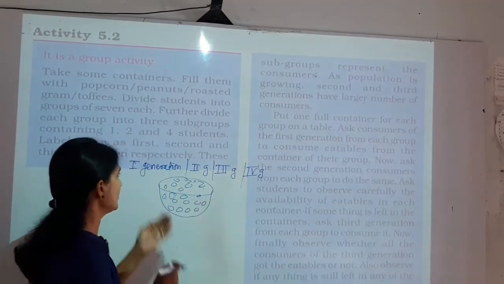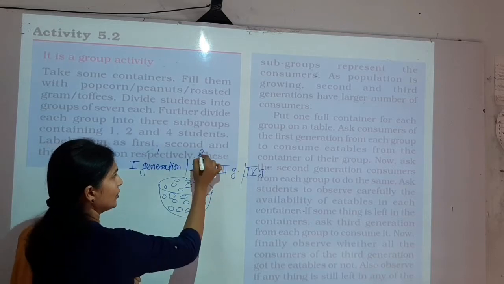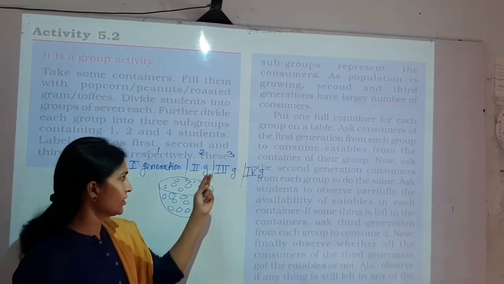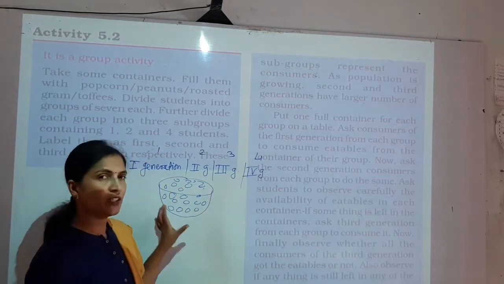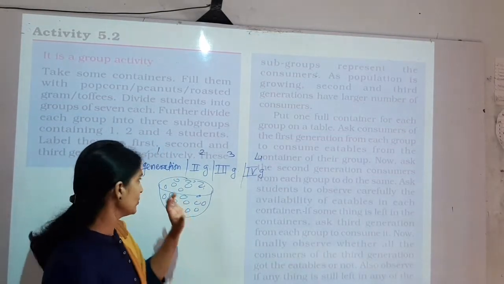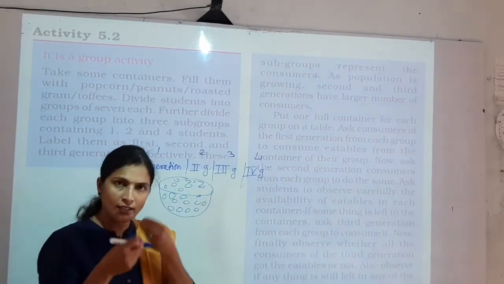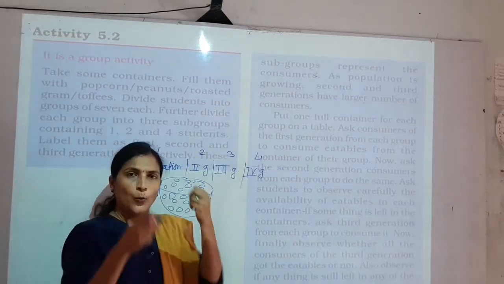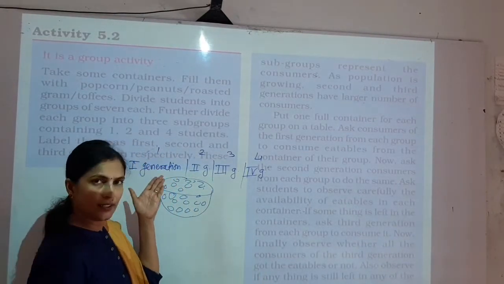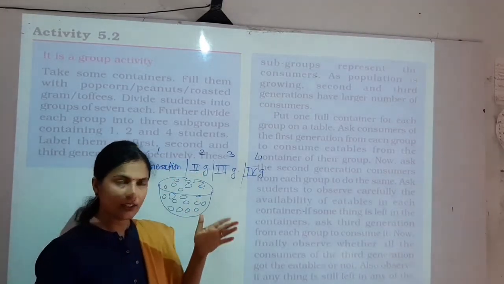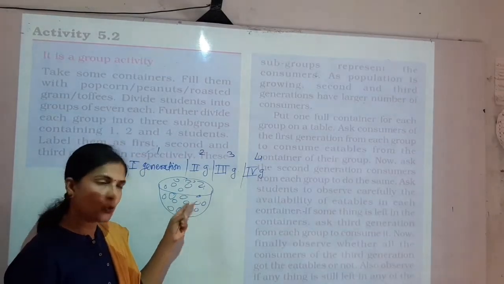For example, the first generation contains how many students? 1. Here 2 students, in the third generation 3 students, and in the fourth generation 4 students. So the first generation will come, and we will ask the students in the first generation to consume these groundnuts. So they will start eating the groundnuts, and as much as they want they will eat. Then afterwards, when their eating is over, we will call the second generation. There are 2 students, so 2 students will come and they will start consuming these groundnuts.